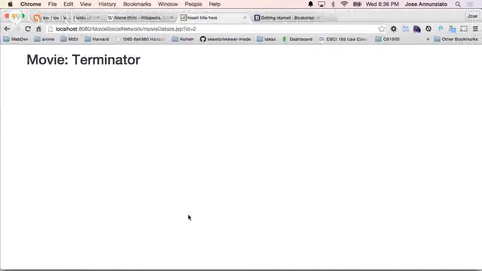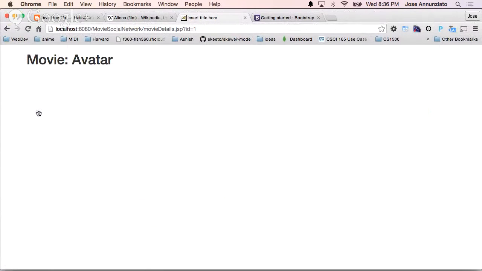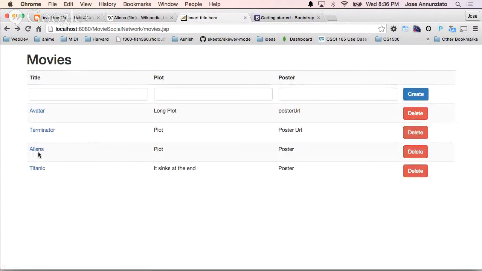So let's reload that. There it is, movie Terminator, right? We can go back. If we click on avatar, it says movie avatar, right? If we go back, we click on Terminator, or we click on aliens, right? So the movie details knows what particular movie you are working on.